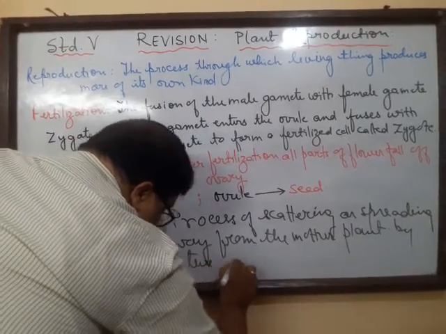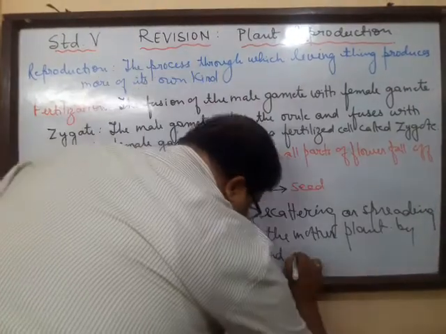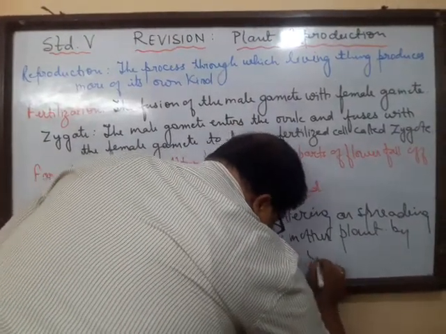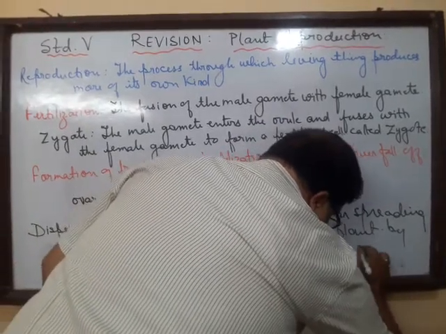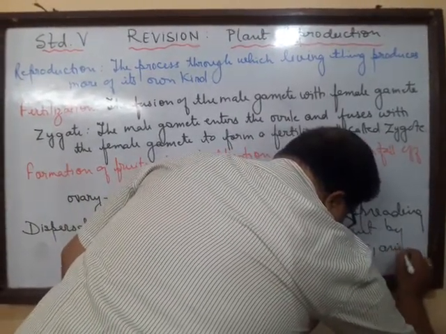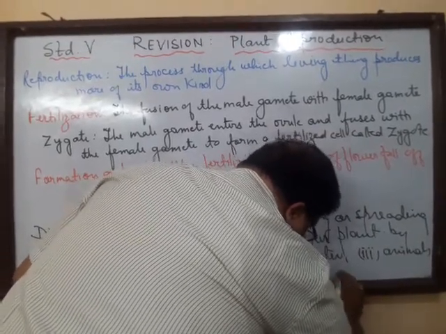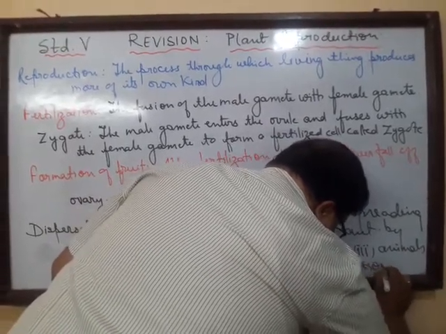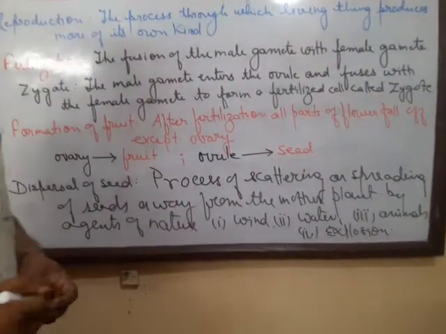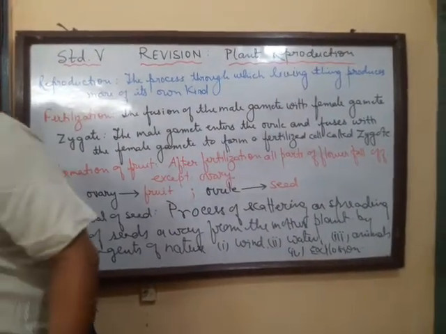The agents of nature are wind, then water, it can be animals also, and of course there is one more process involved there, that is explosion, through which the seeds can get dispersed. Now all these seeds have got special structures.